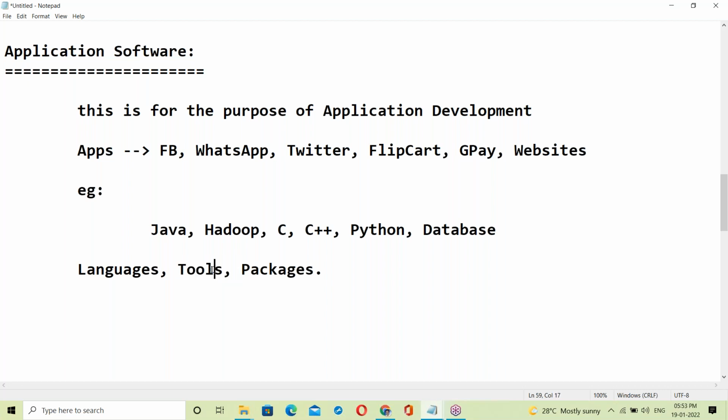Okay, there are different kinds of tools here. But next, packages. There are different packages like ERP packages, Tally ERP, Oracle ERP. There are different kinds of tools like this. So all these are application software.